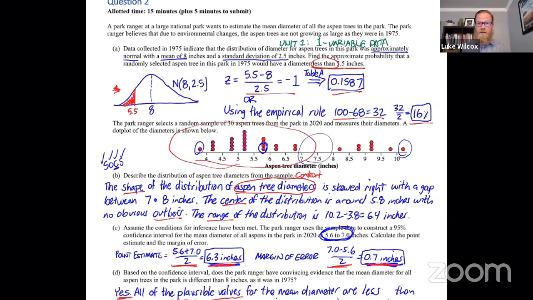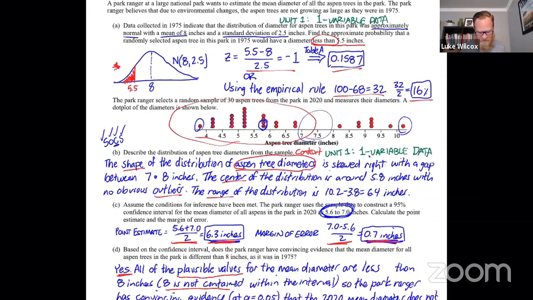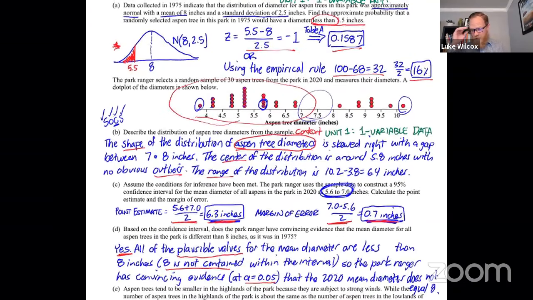Now, also a very classic question, part B, describing a distribution. Probably the most classic type question we could ask from unit 1, which is about 1 variable data, asking us to describe a distribution. Part C is asking about margin of error for a confidence interval. So we are now talking about inference, but this is unit 7 because it's inference for means instead of inference for proportions.